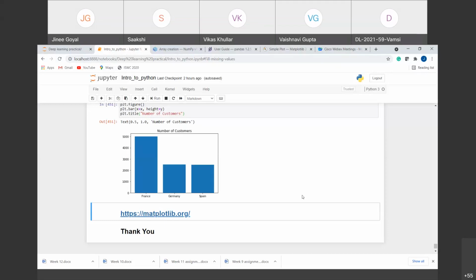Okay. And ma'am, one request, can you provide these Jupyter notebooks? Is it possible to share? Yes, I will share with you. Ma'am, thank you. I'll share this Jupyter notebook. Thank you, ma'am. Thanks a lot. Okay.